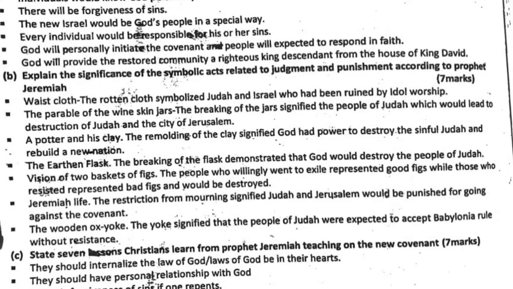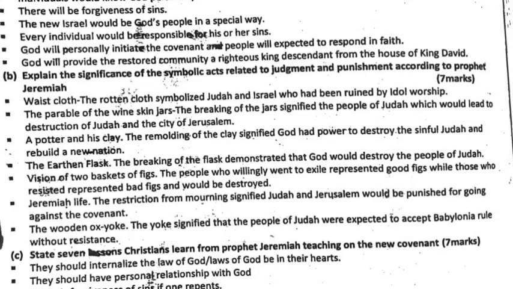Wastecloth. The rotten cloth symbolized Judah and Israel, who had been ruined by idol worship. The parable of the wineskins, jars: the breaking of the jars signified the people of Judah, which would lead to destruction of Judah and the city of Jerusalem. The potter's clay: the remolding of clay signified God had power to destroy the sinful Judah and rebuild a new nation. The earthen flask.